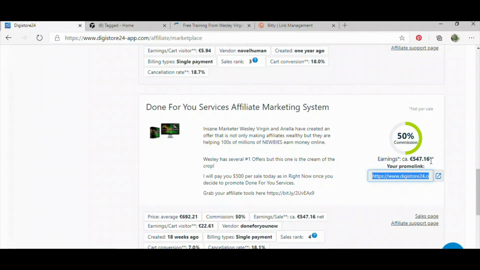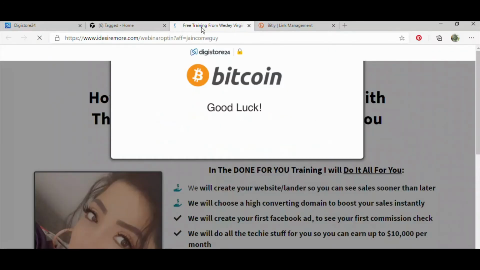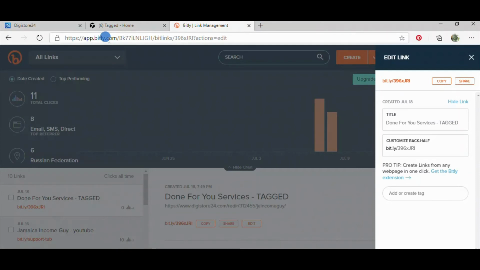Okay, so this is a simple way anyone can go about making money online using Digistore and Tagged.